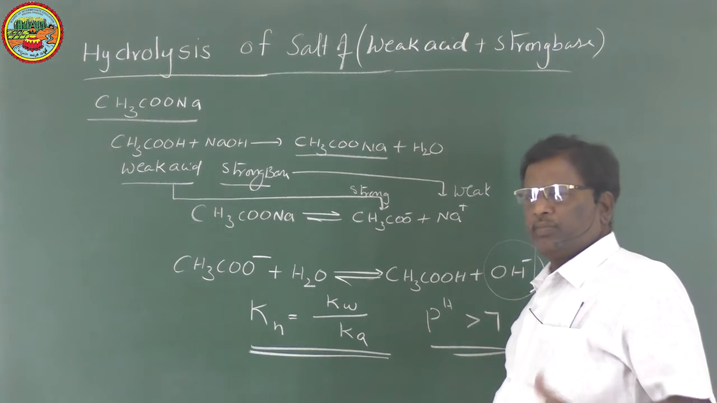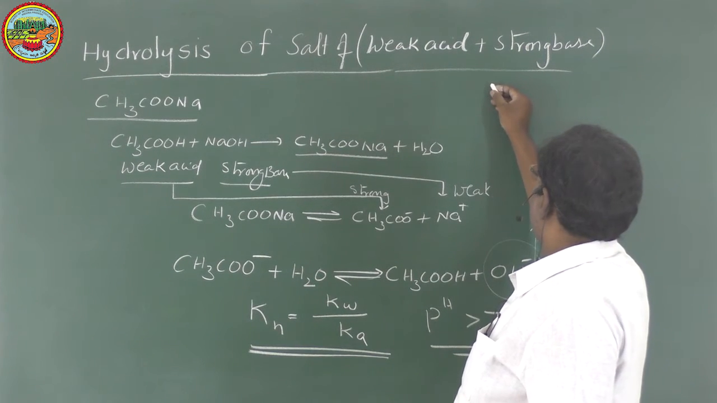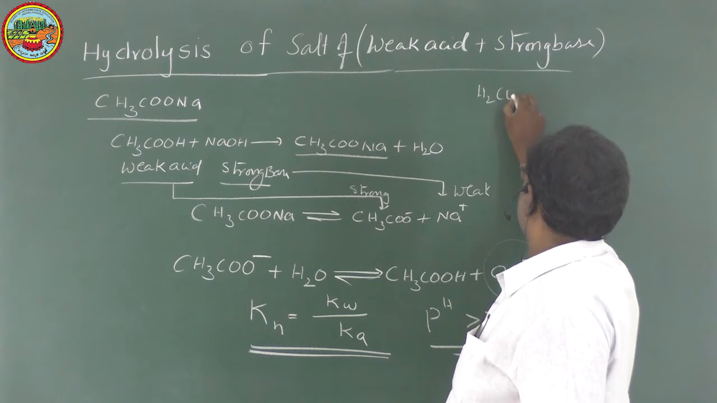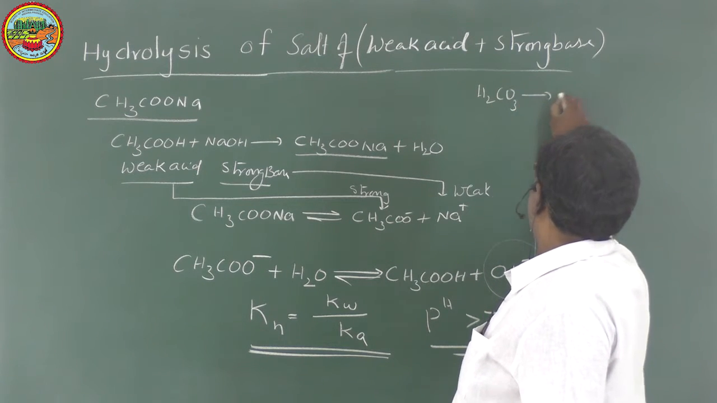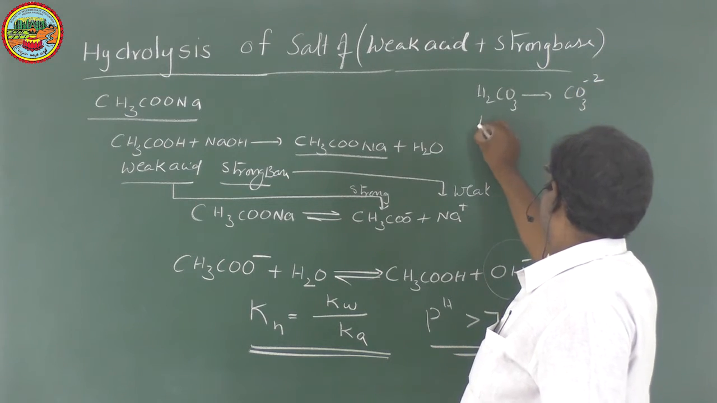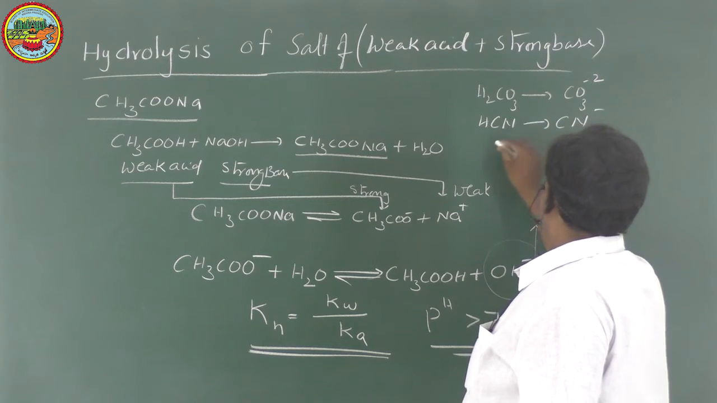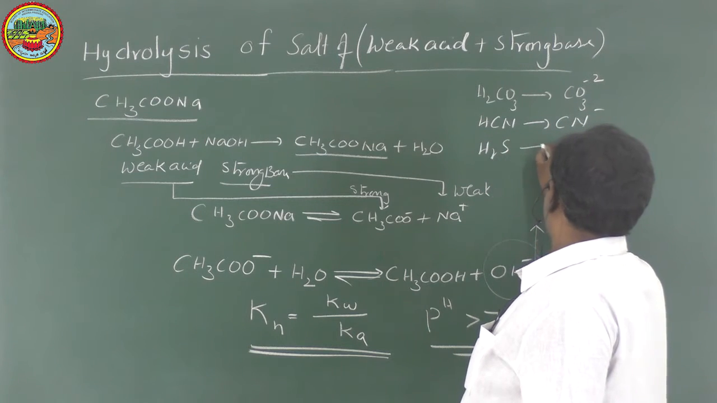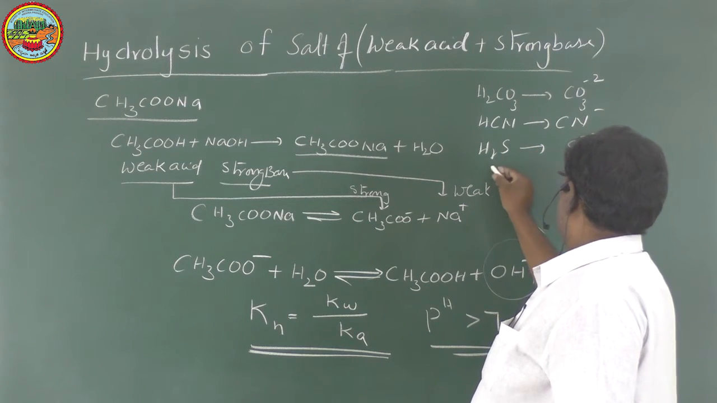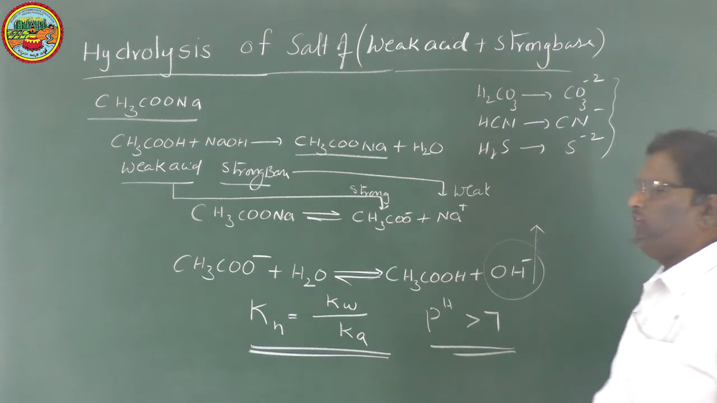But in competitive examinations, you may have several salts like this. For example, we have weak acids like H2CO3, from this you will have CO3 2- ion; HCN, from this you will have CN minus; H2S, from this you will have S 2-. Like that, there are so many weak acids.